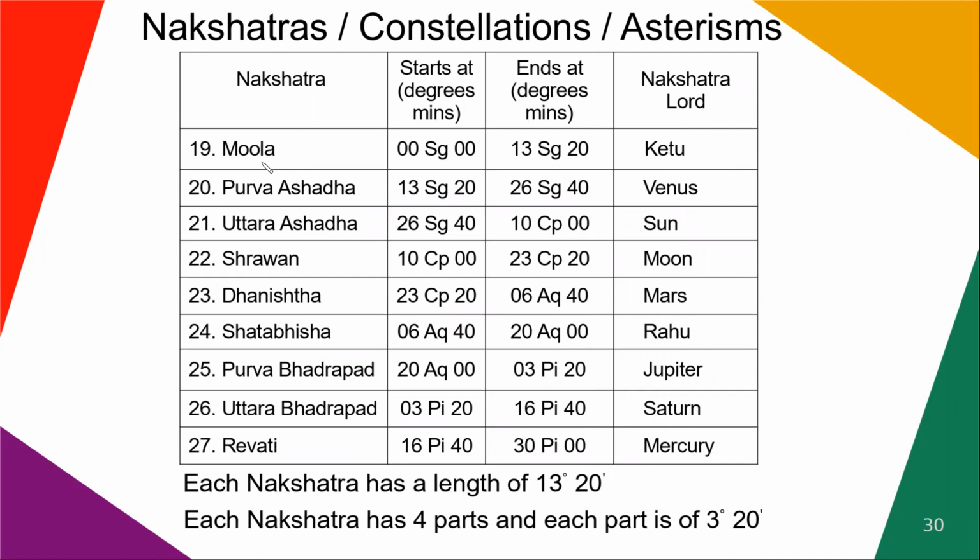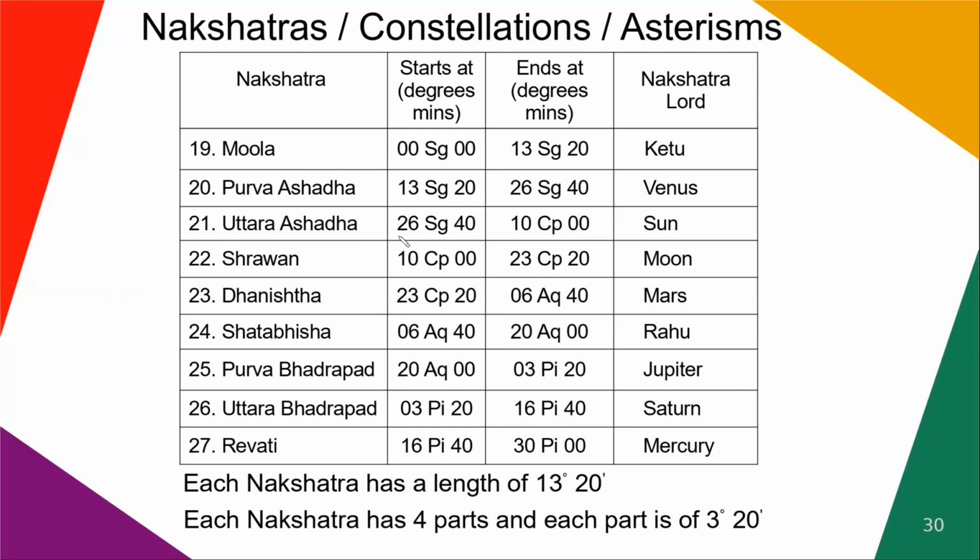So Mula starts at 0 degrees in Sagittarius and ends at 13 degrees 20 minutes in Sagittarius. Ketu is the lord of Mula. Number 20 nakshatra is Purvashadha. It starts at 13 degrees 20 minutes in Sagittarius and ends at 26 degrees 40 minutes in Sagittarius. Venus rules Purvashadha. Number 21 is Uttarashadha.